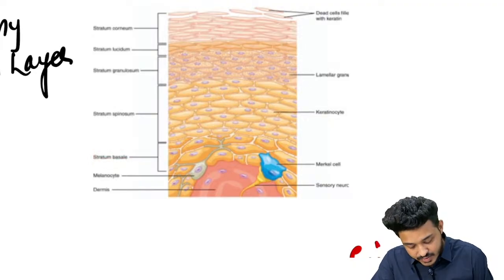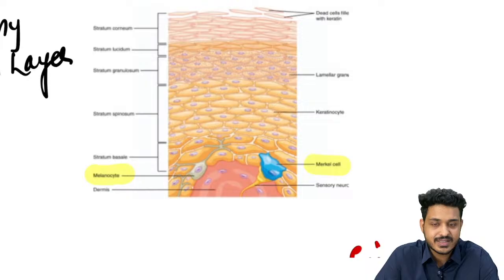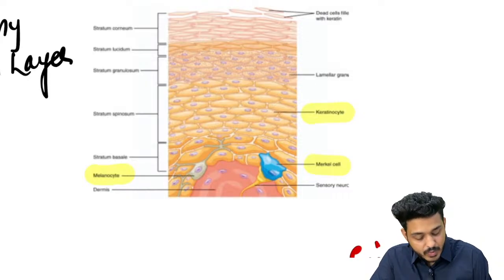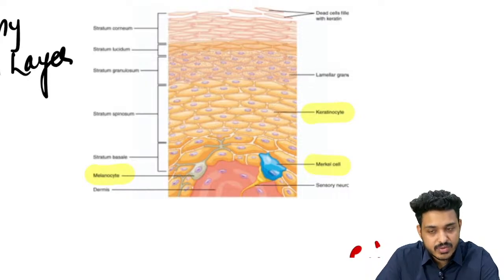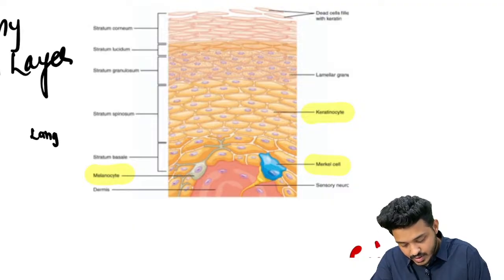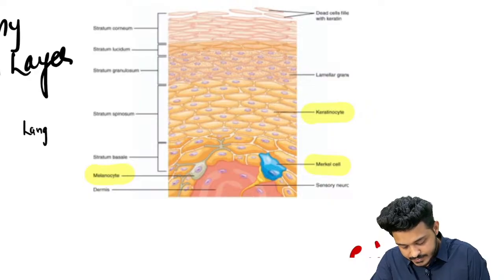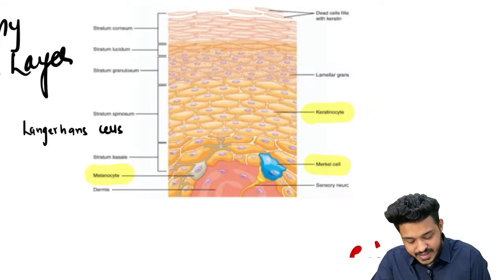So how many cells can you appreciate in the stratum basale? We are having melanocytes, we are having Merkel cells. So these are the two important cells we are having here, right? Another most important cell is going to be what? Keratinocyte. And the last important cell that we are having in the skin is going to be your Langerhans cells, right? So in total how many cells are we having in the skin?